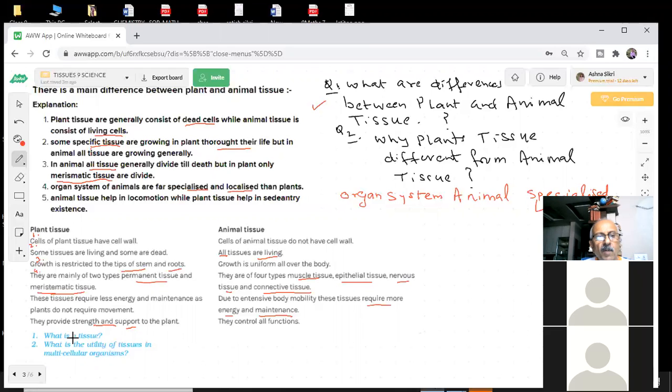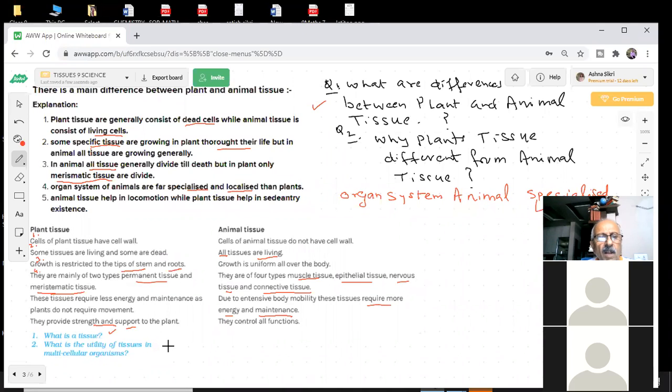First question, what is a tissue? What is your answer? A tissue is a group of cells organized to perform one or more specific functions. Yes, correct answer. Very good answer given. Okay, Vidhi, thank you very much for the answer.